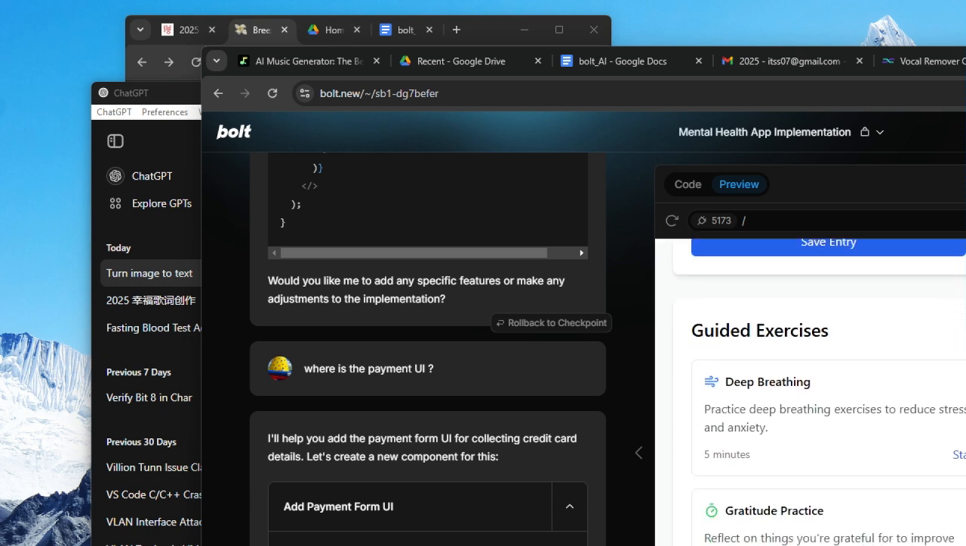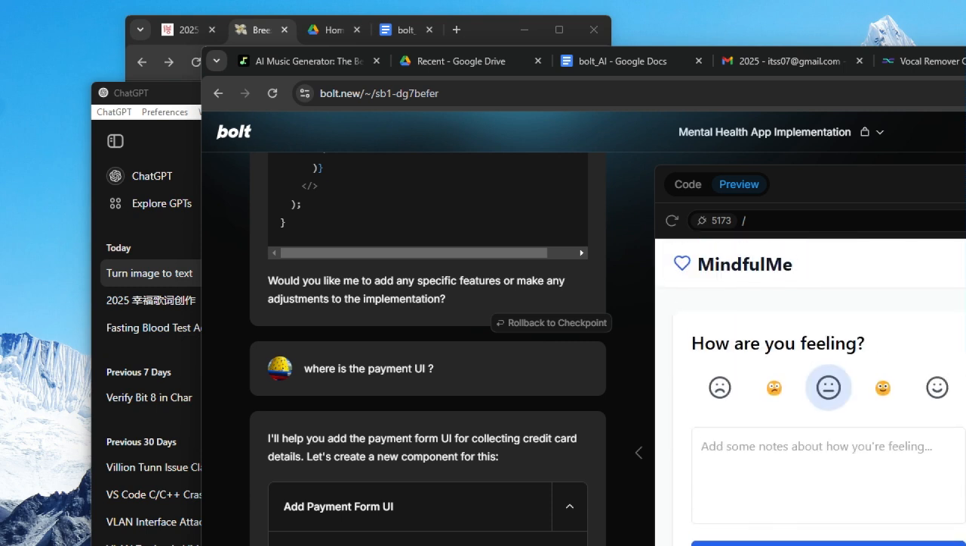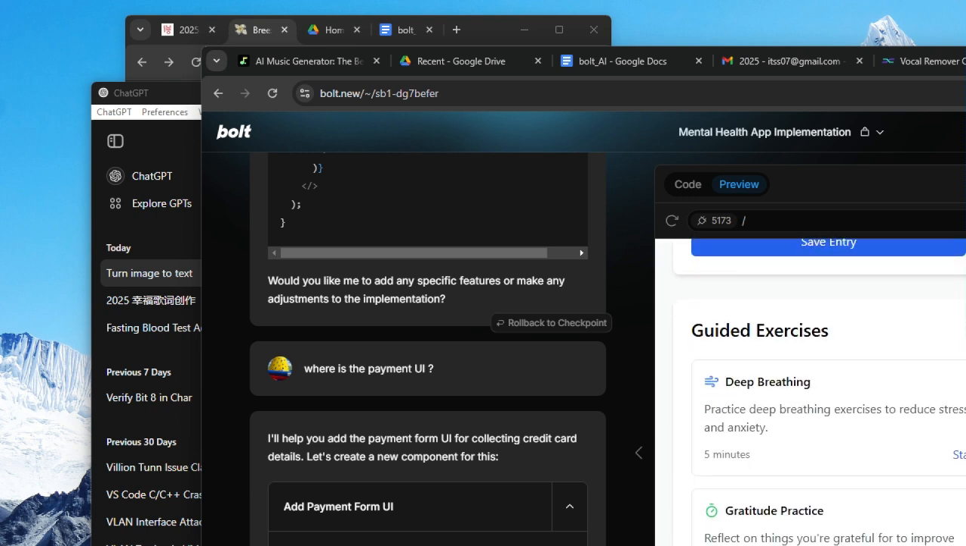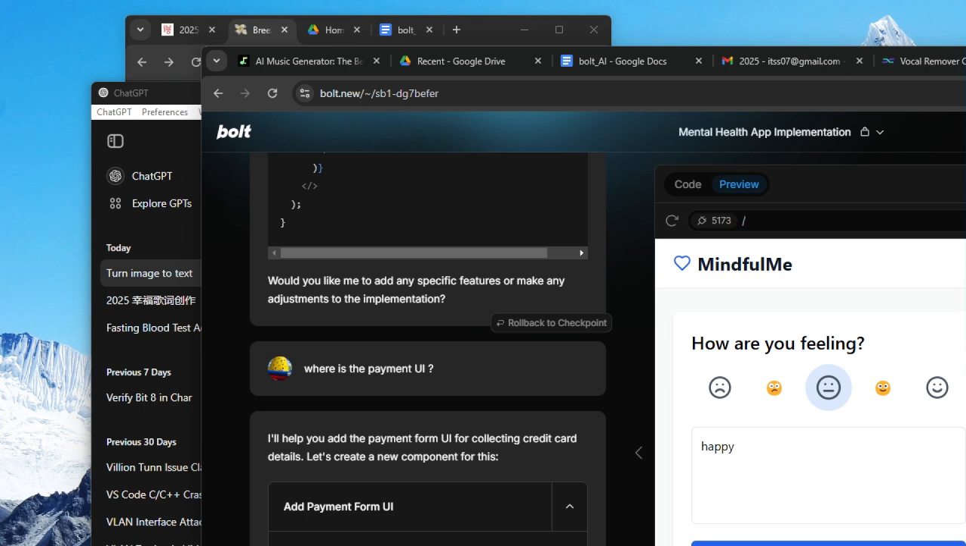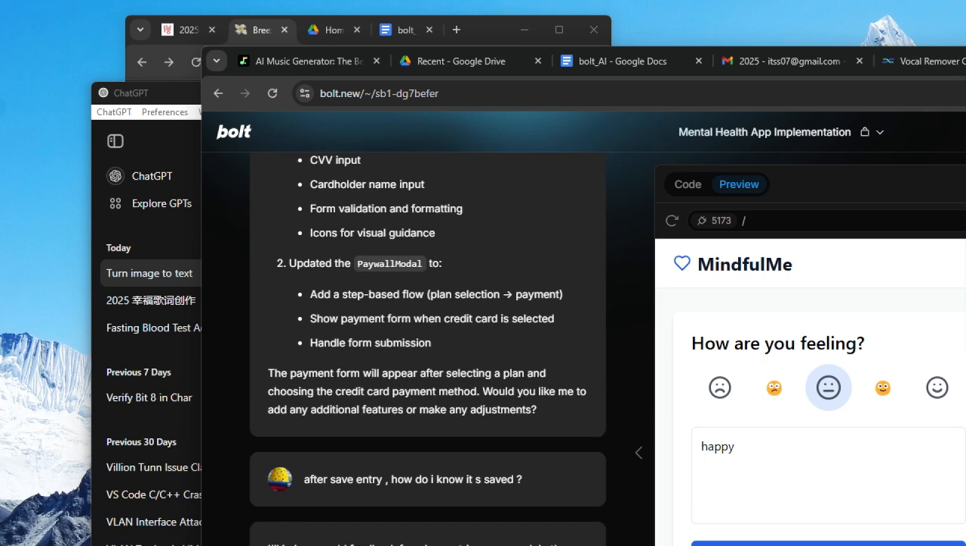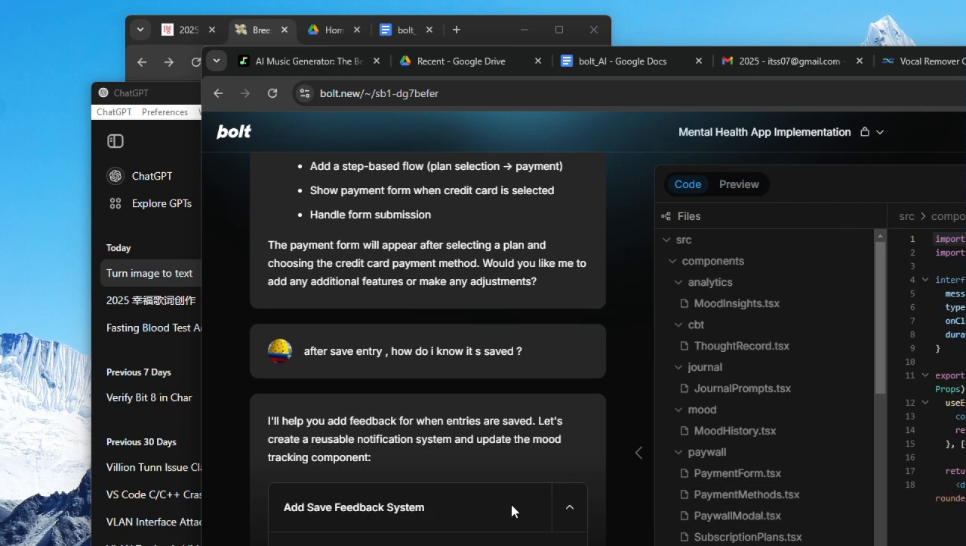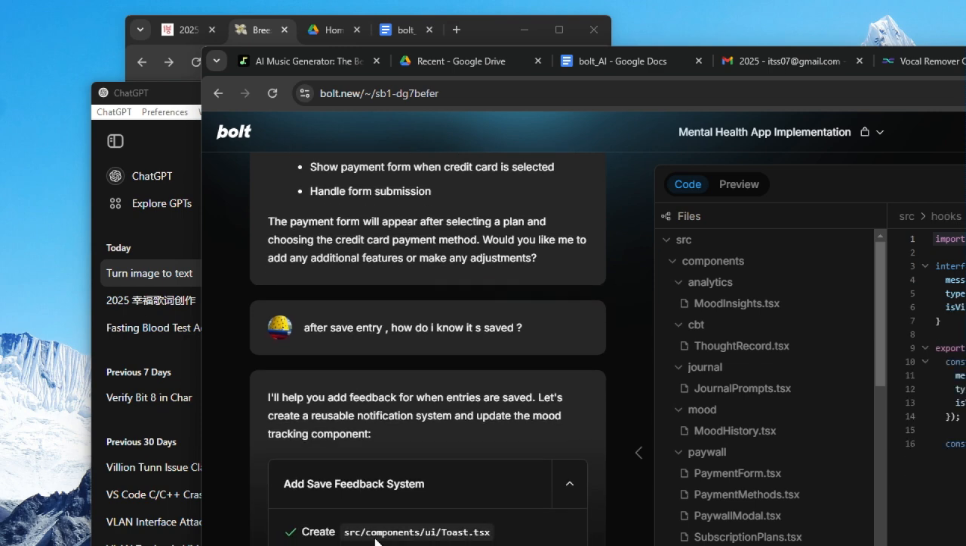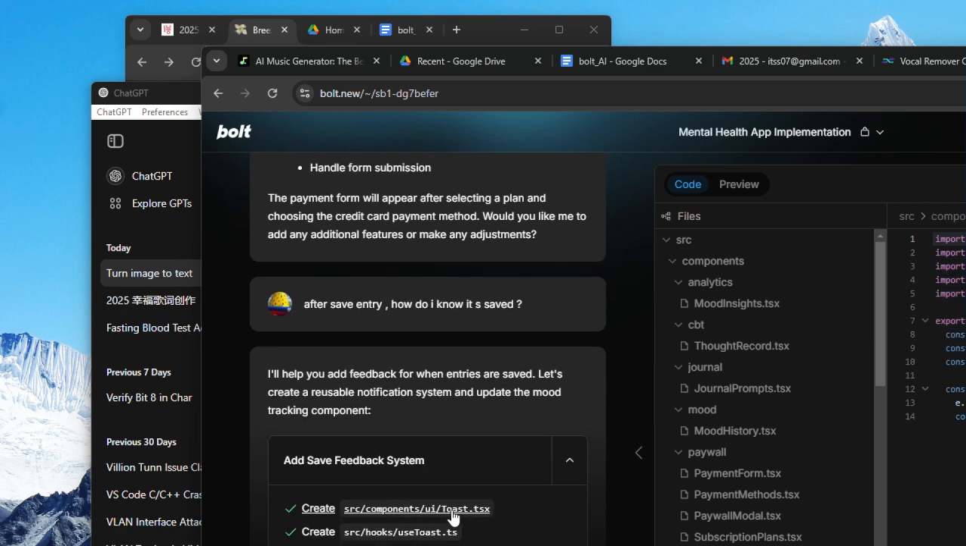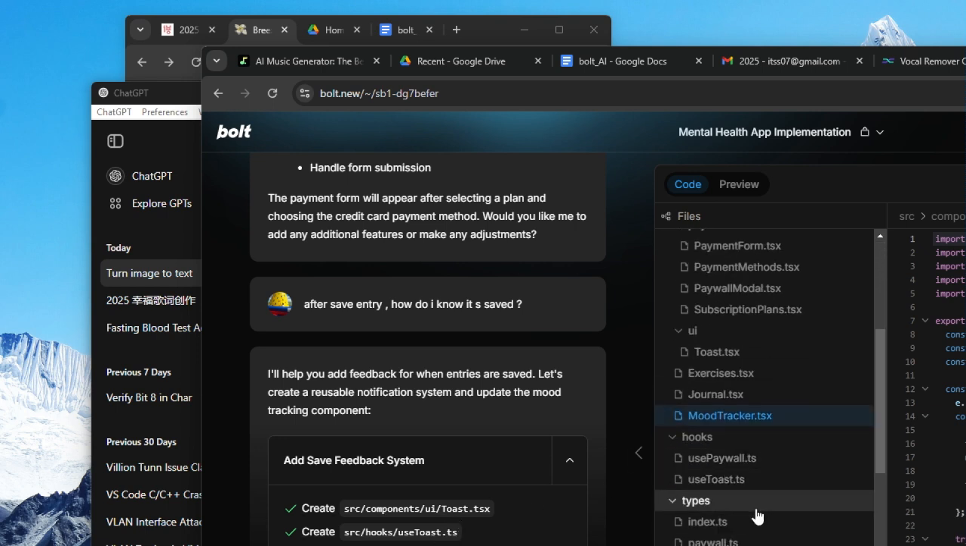So, save entry, I still don't see journal new entries. For example, probably new entry like a IP save entry. So where is the log? Let me use this way because I don't know if my entry was added. Okay, it's trying to add another part. Feedback system, adding save feedback. Oh, toast, user toast. Another bunch of script file has been added in.